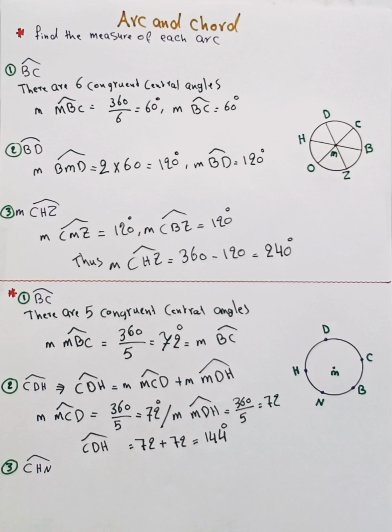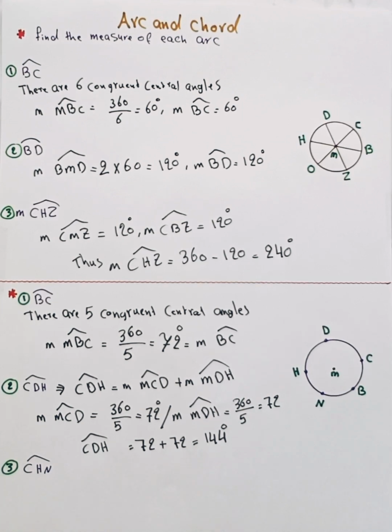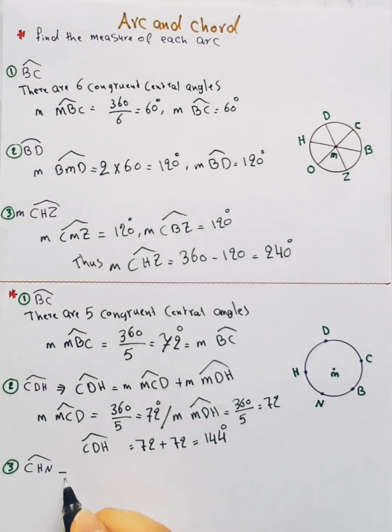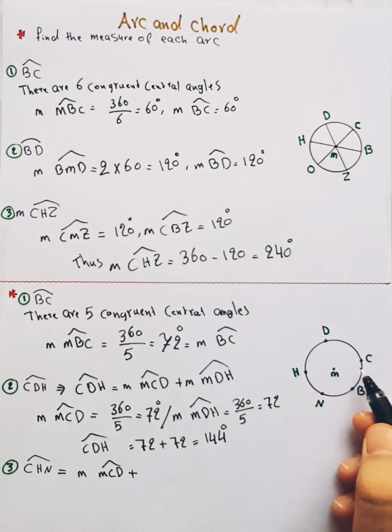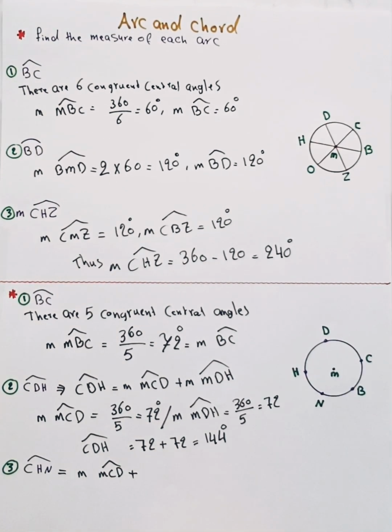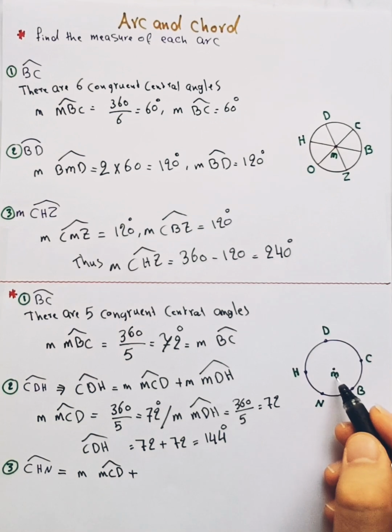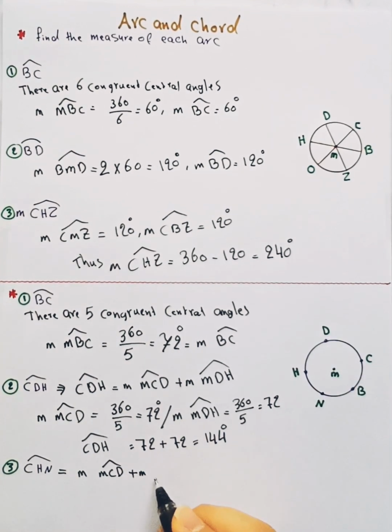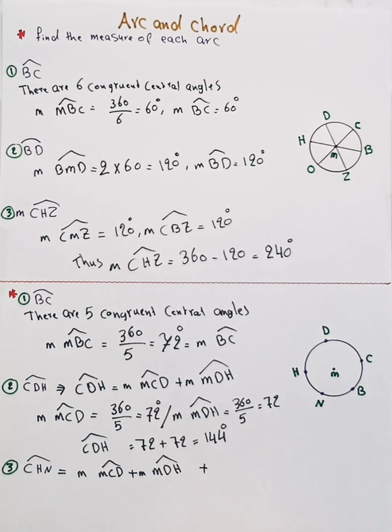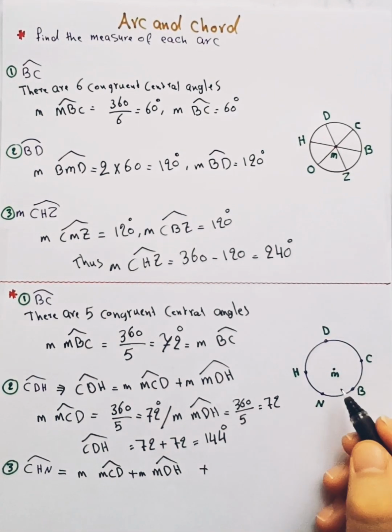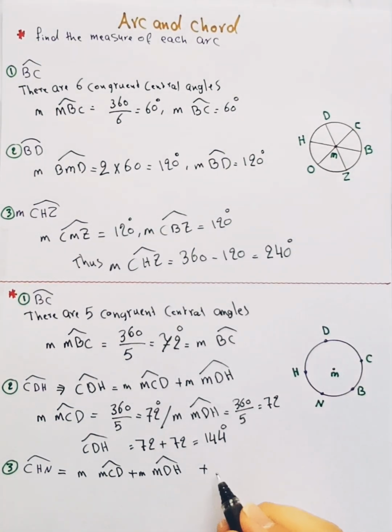After that, you have to find the measure of CHN. So you can say the measure of CHN equals the measure of MCD plus the measure of MDH and then plus the measure of MHN.